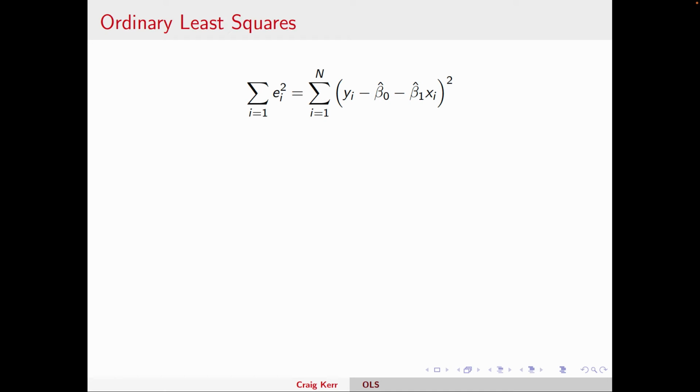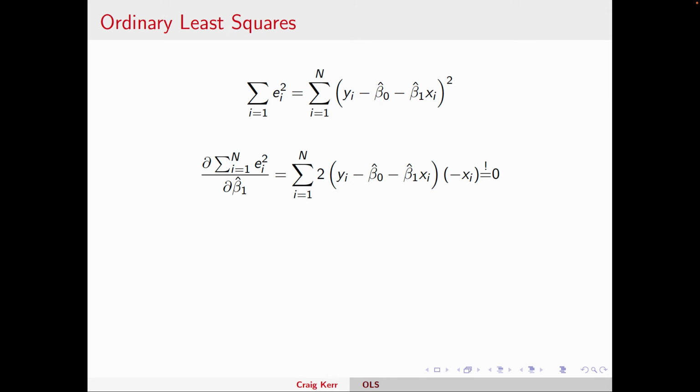Well, according to the equation, the residuals are just the difference between the y values and the predicted value, which is beta naught minus beta 1 times x. If I square that difference, that's the residual squared. I can write it like that. So what we want to do then is minimize this expression by choosing beta naught and beta 1. I've put hats on them here because once we choose them, they are estimated values. We want to choose those coefficients to make this summation as small as possible. Well, how do we minimize a function in mathematics? We take the derivative, set it equal to 0, and we're looking for a minimum.